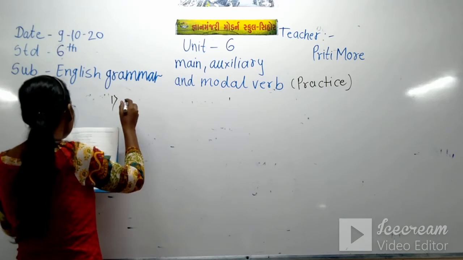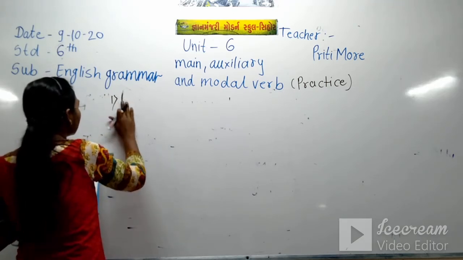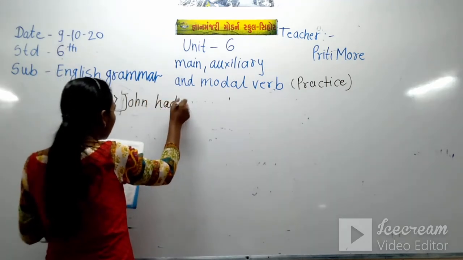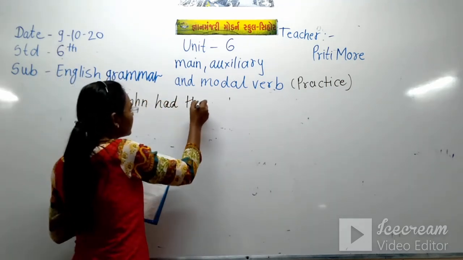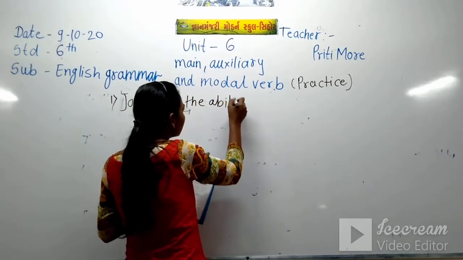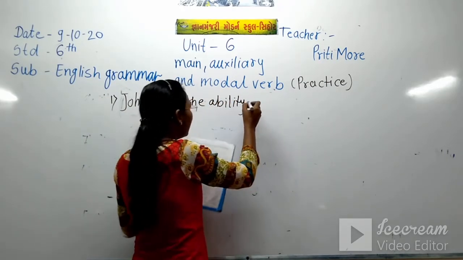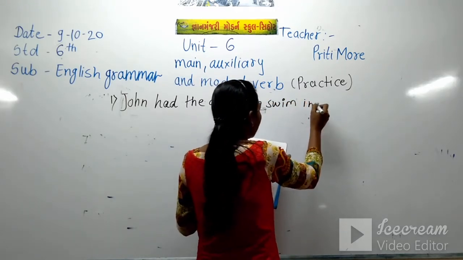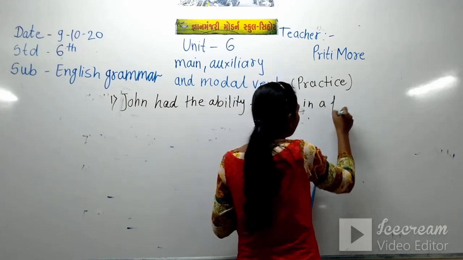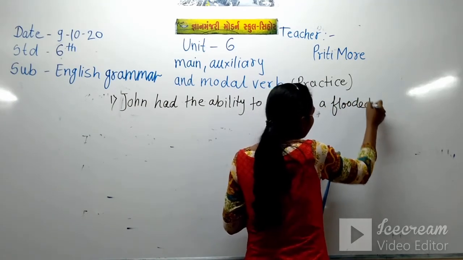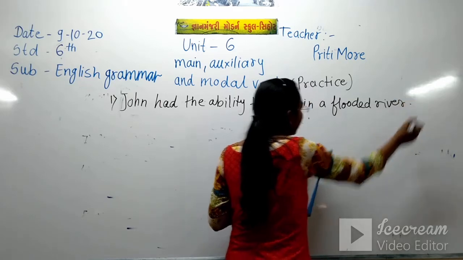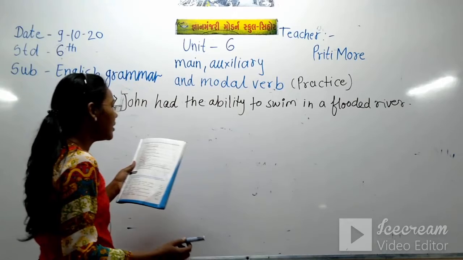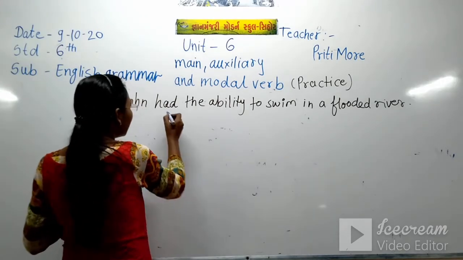The first sentence is: John had the ability to swim in the flooded river. So what is underlined there? The underlined words are had the ability.